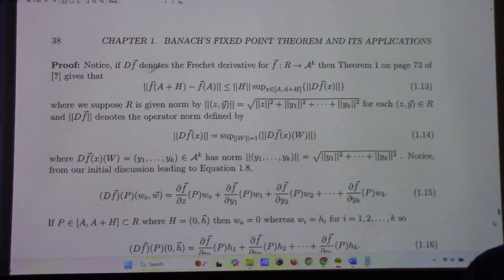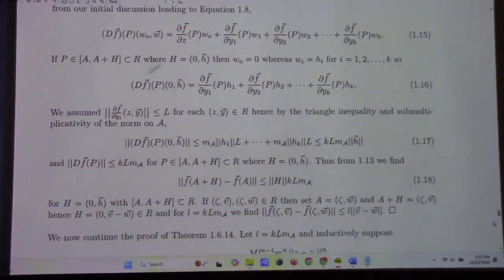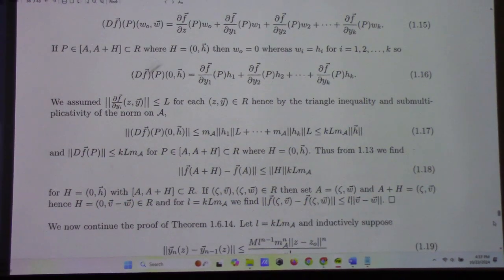So let me just get to the point. I'm just working out some details about this, so I finally get to this. And so then I prove my lemma that the difference of these two is less than or equal to L times that, for L appropriately chosen as this.